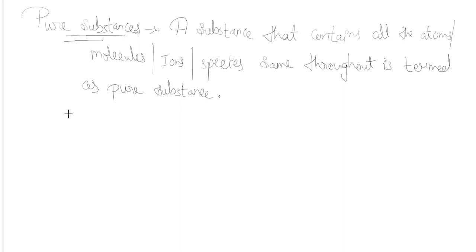Now, how many types of pure substances are there? There are two types of pure substances. One is element. What is an element?